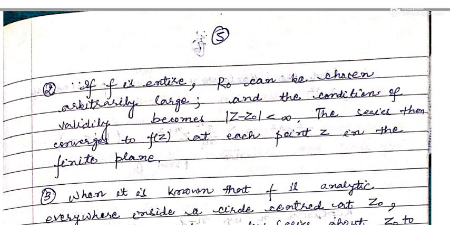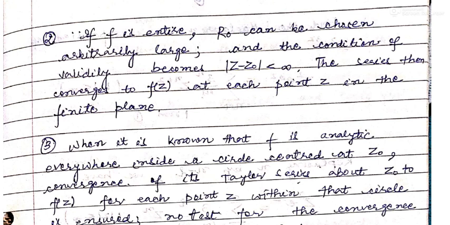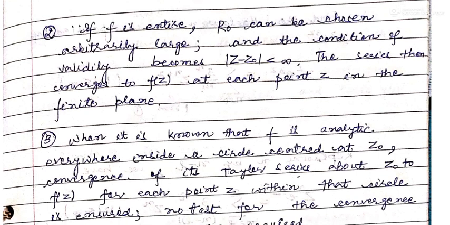So we can take R0 any large number and the condition of validity will become mod z minus z0 less than infinity. So the function f has series representation everywhere in the complex plane. The series converges to f(z) at each point z in the finite plane.